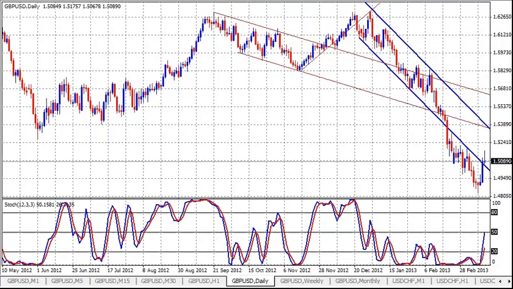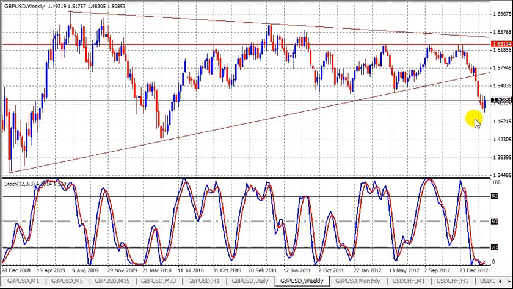Now pound dollar, big day, big last couple of days. Yesterday up about 150 pips. Today we were up over 100 pips at 1.2, and now we're almost unchanged. So there's much more weakness in this market, and the pop up here was much needed. We got up here now back into this little channel that we've got going here, but overall still very, very weak, and a great selling opportunity obviously. So here we are right now, only up about 7 pips, and we're still a little ways away from the close, about an hour and a half, 2 hours.